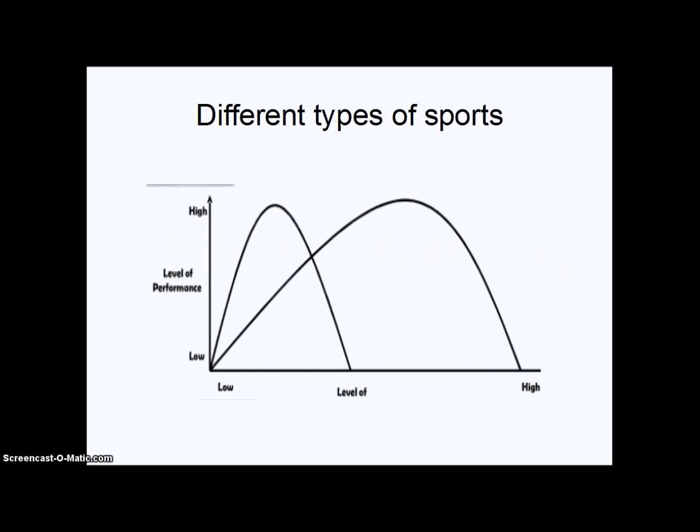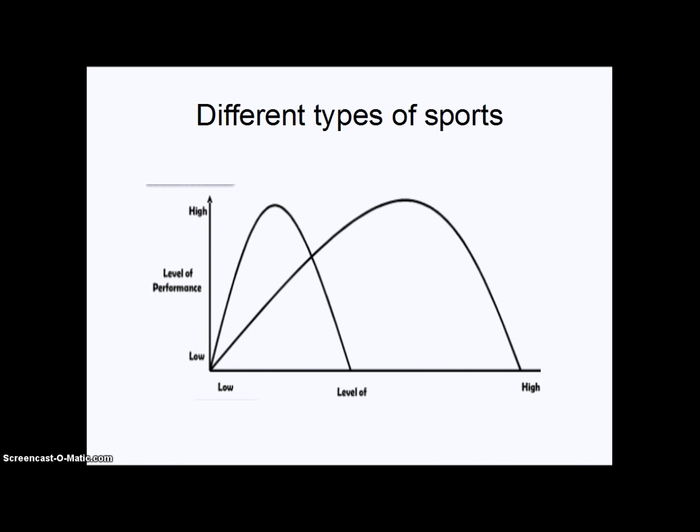This is a graph showing the different types of sports needed for the levels of arousal. This graph shows that high concentration sports such as golf and darts need fine skills, so a low level of arousal is needed. For sports such as football and rugby, they require gross skills, so the level of arousal can be much higher before it begins to affect the performance.